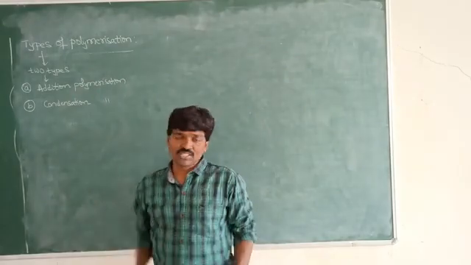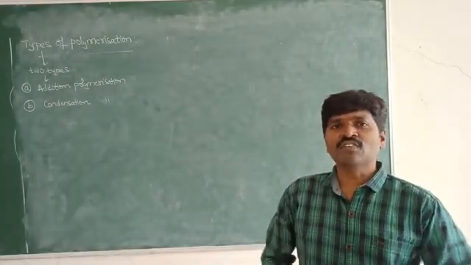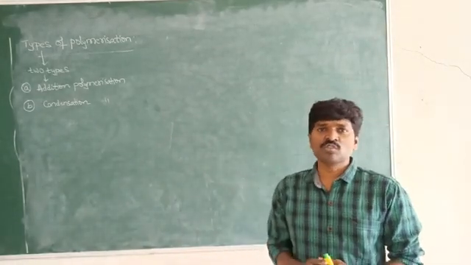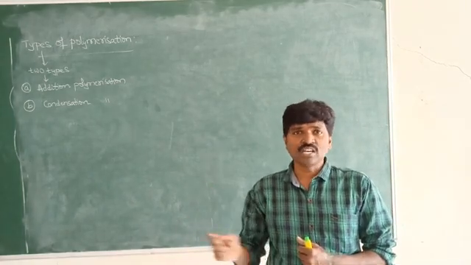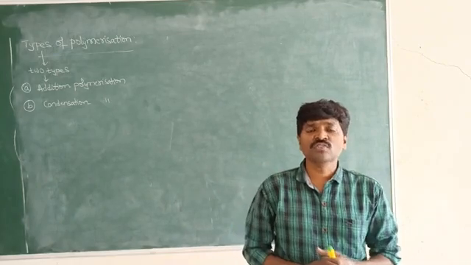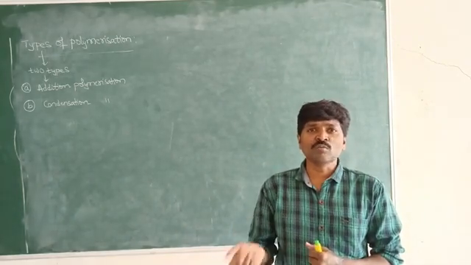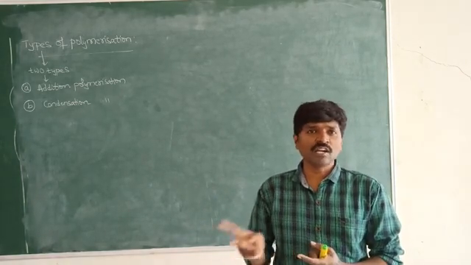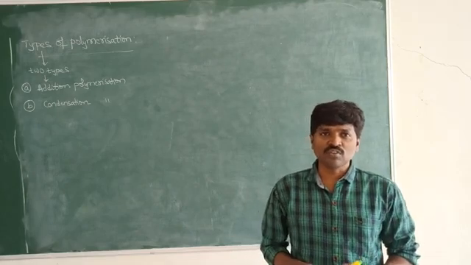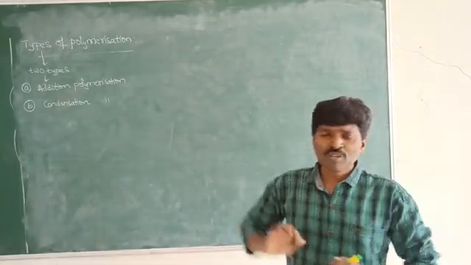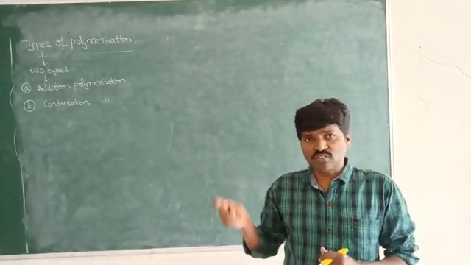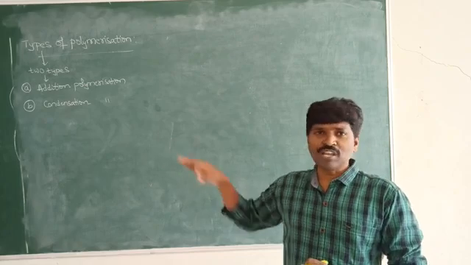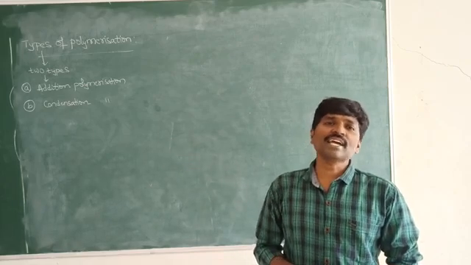Coming to addition polymerization, addition polymers are formed by the union of monomers containing either a double bond or a triple bond. Whenever we combine monomers having a double bond or triple bond, we observe the formation of addition polymers. Mostly in addition polymerization we observe the free radical mechanism.